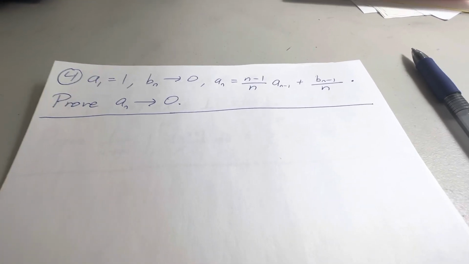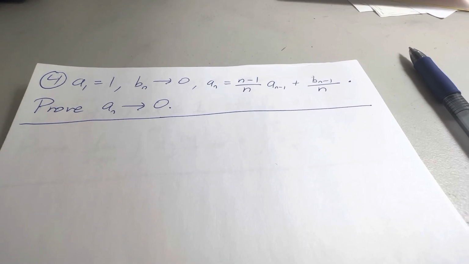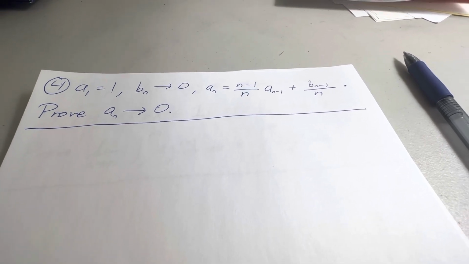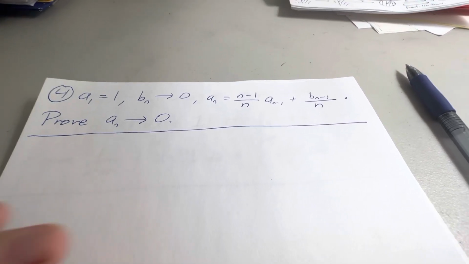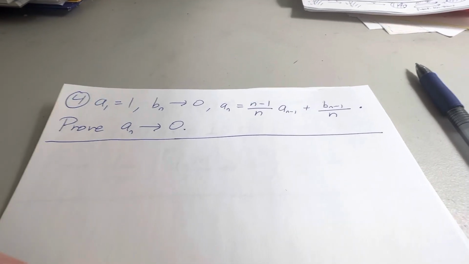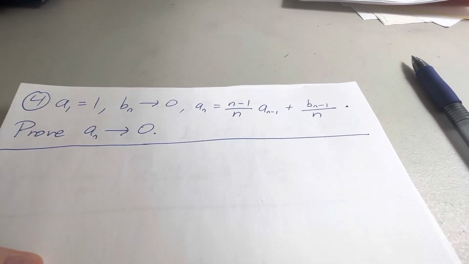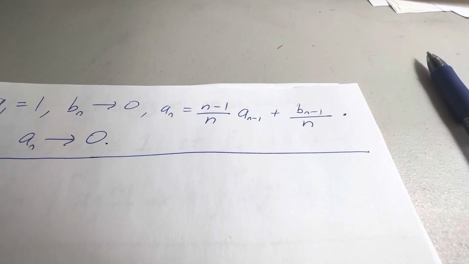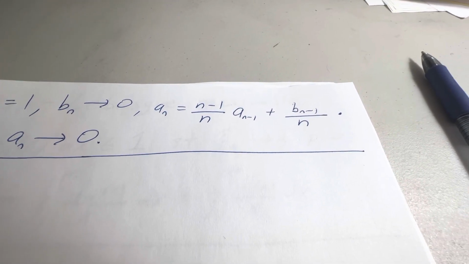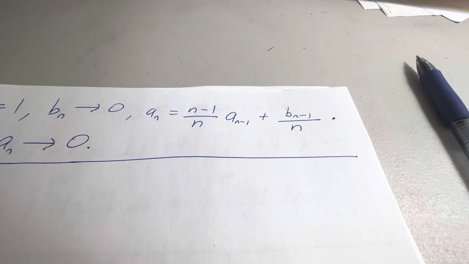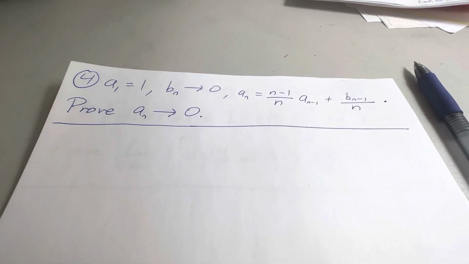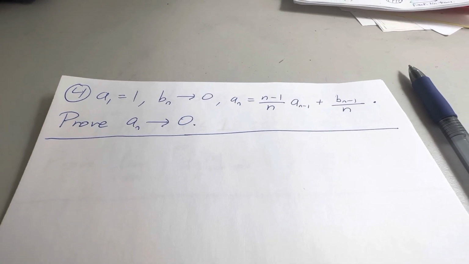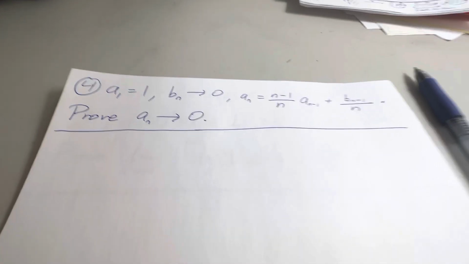So we want to prove something about sequences. We have A1 equal to 1. We have a sequence Bn that tends to 0. And we define An recursively. So we have An is equal to (n minus 1) over n times A(n minus 1) plus B(n minus 1) over n. And we want to show that the sequence An tends to 0. All right.